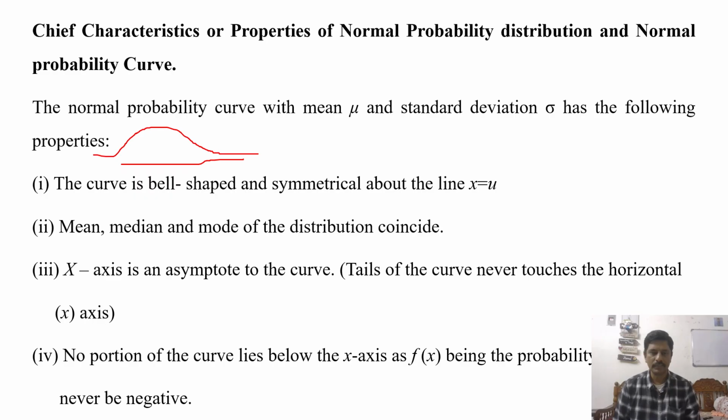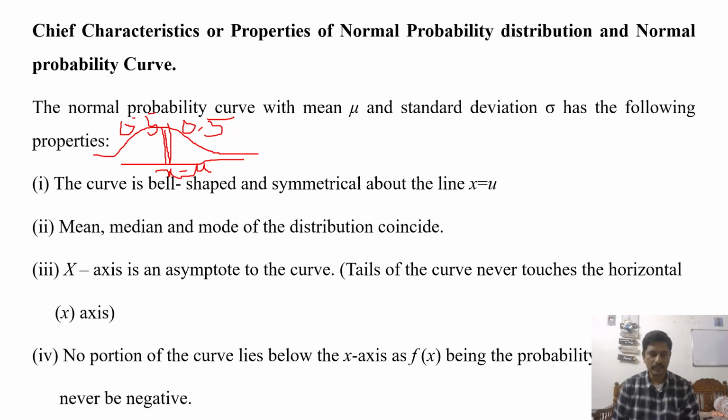Symmetric means the part on the left side is equal to the part on the right side. So this is the point x equal to mu. This side is 0.5 as well as this side is also 0.5, because the mean, median and mode are equal for the normal distribution.